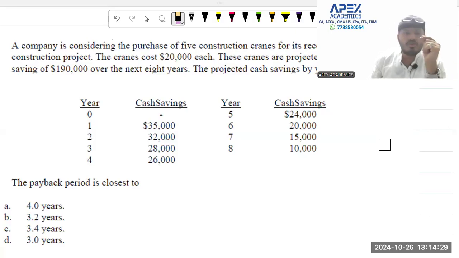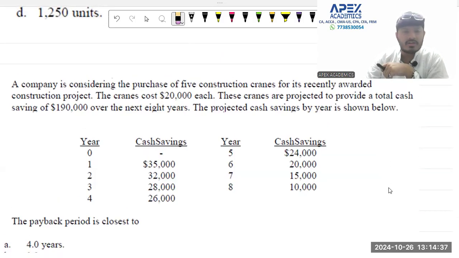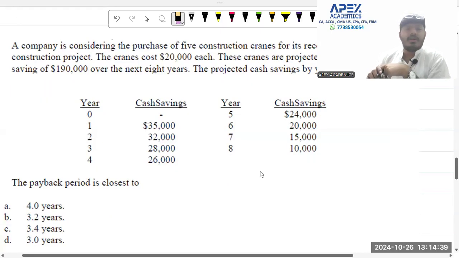Let's deep dive into today's MCQs. Today's MCQs of Part 2 of US CMA focus on the chapter Investment Decision, enabling you to have a quick revision of the concepts of this chapter. Let's take a look at question number 1.